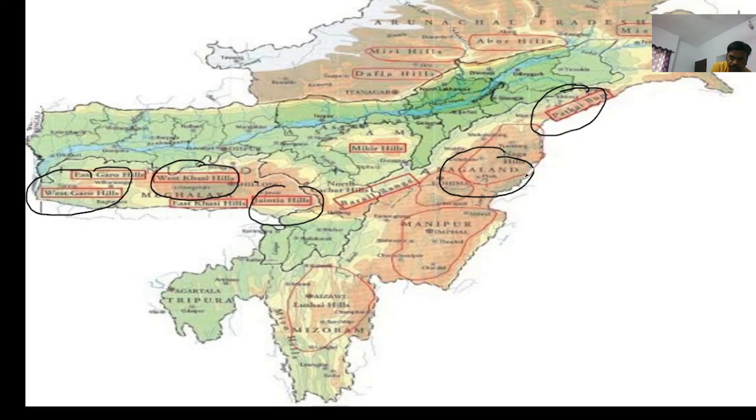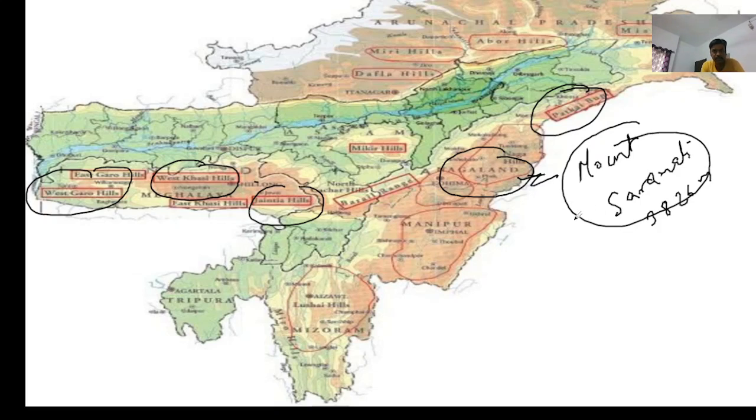And Mount Saramati, with the height of 3826 meter, is the highest peak of Naga Hills, and it is located at India-Myanmar border. Mount Saramati is again, we can say, located along the Indo-Myanmar border.